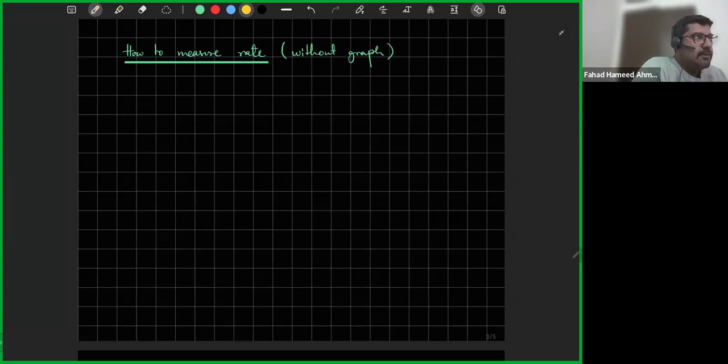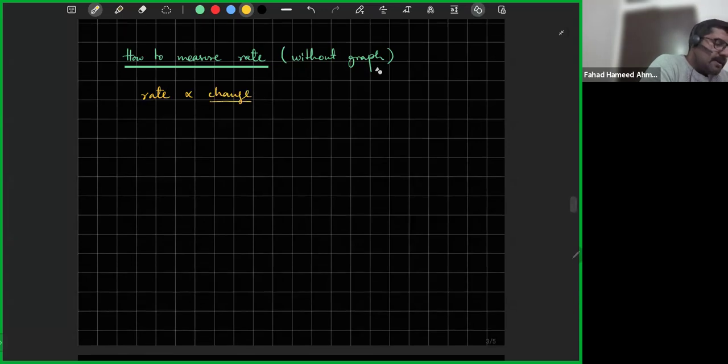Usain Bolt is running, no one is making a graph or no one is doing any calculations or they're not even measuring the gradient, right? They're not doing that. वो क्या करते हैं? They're doing exactly the same thing except without a graph and without any calculations. Rate क्या है? It's change with respect to time, right?